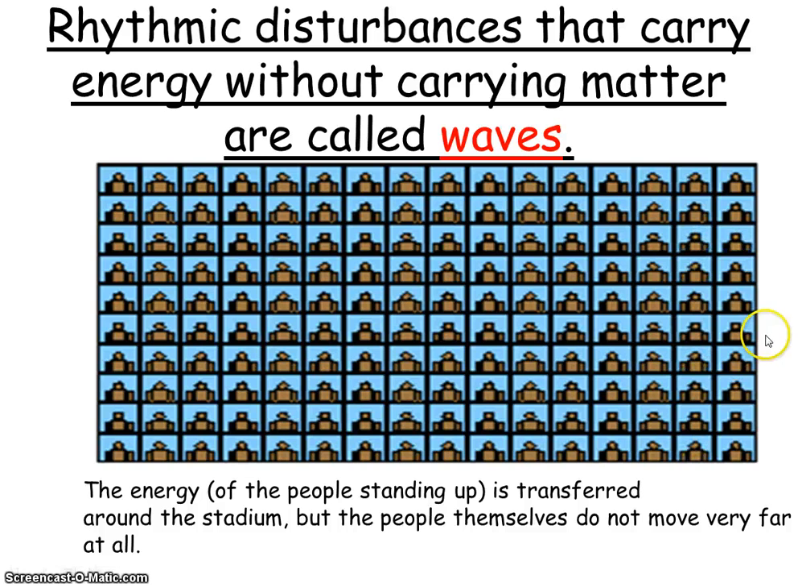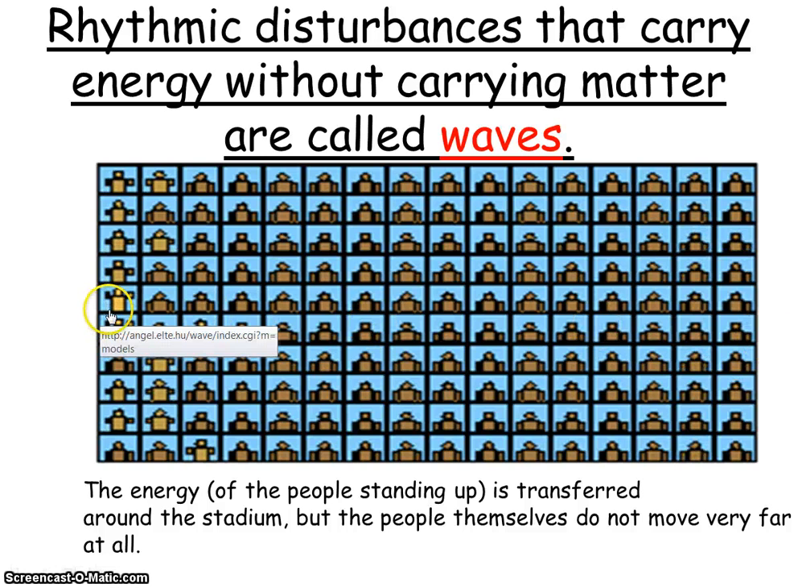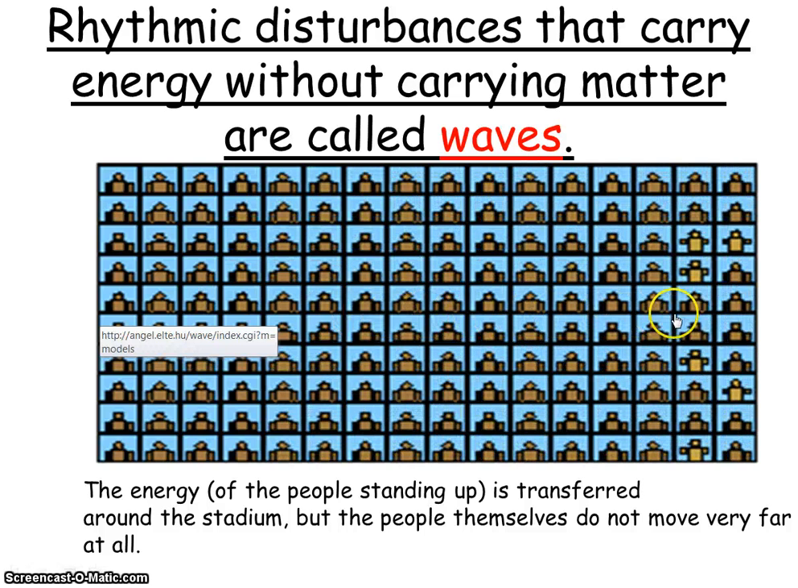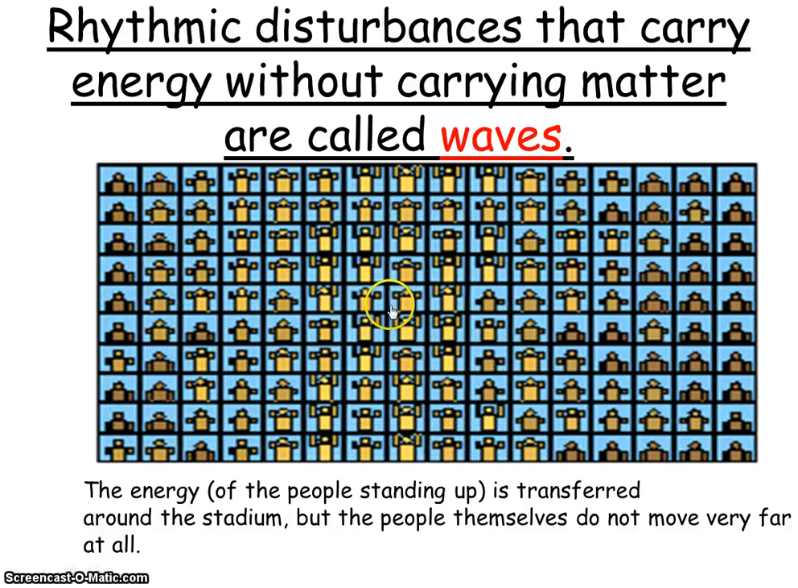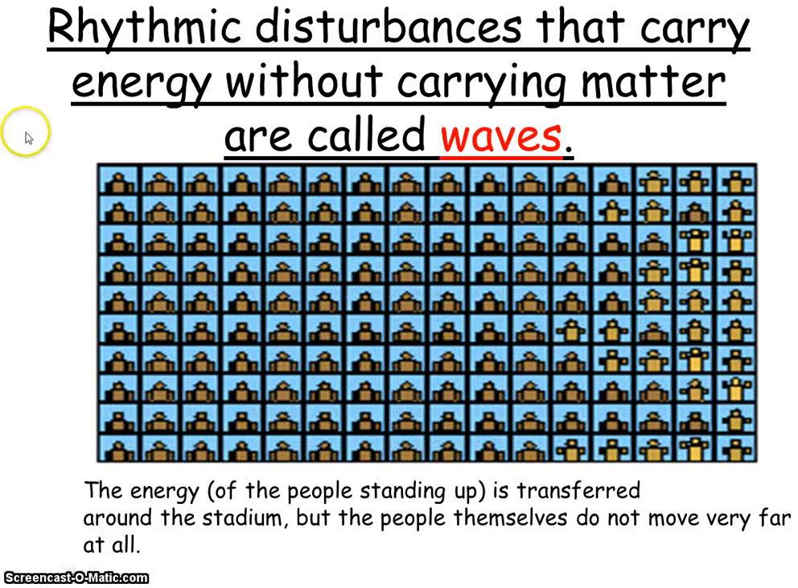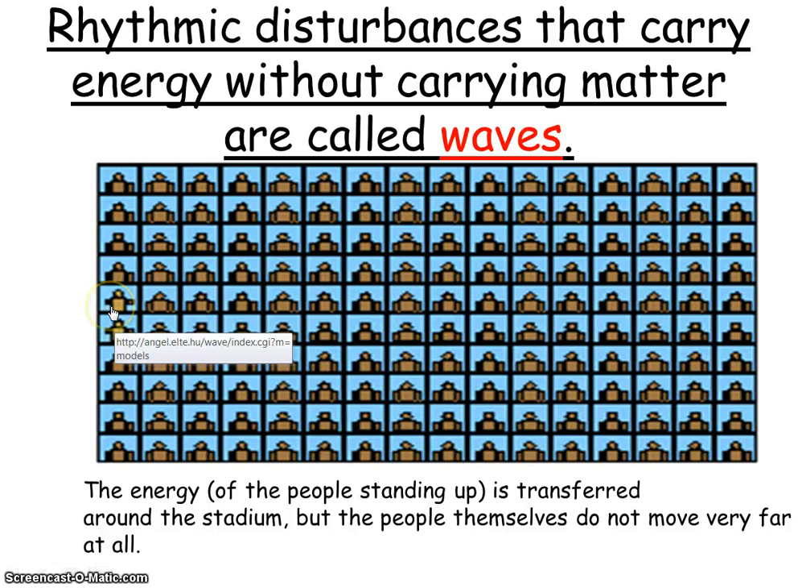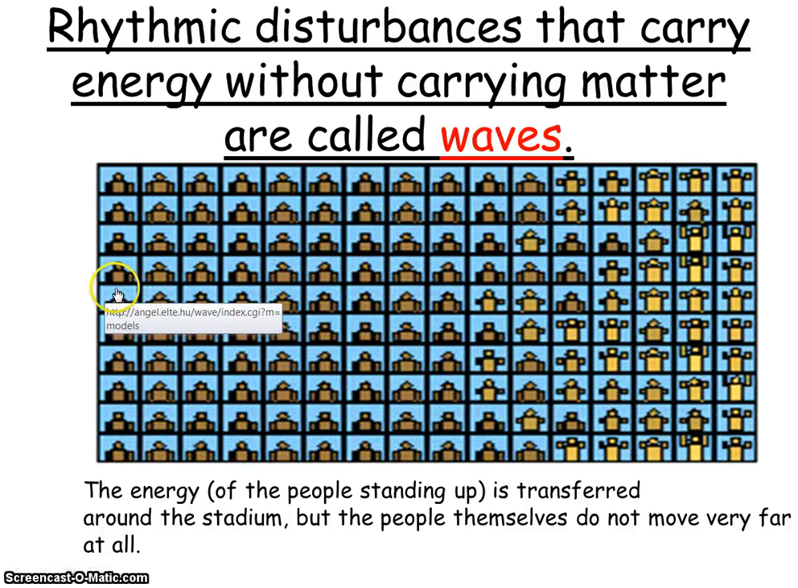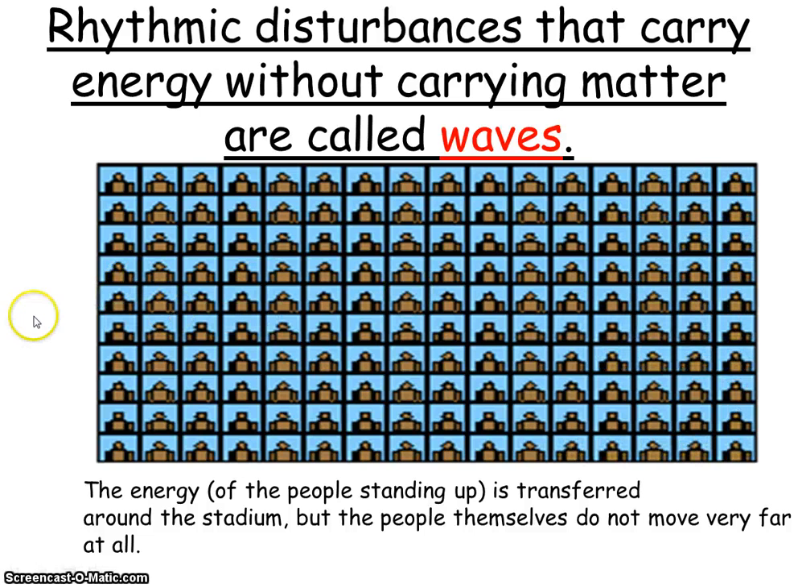So the wave is traveling, the people are moving very little. That is how a wave carries energy. People move very little in their seats, but the energy travels a long distance. That's what we mean when we talk about rhythmic disturbances. This movement of the person is the disturbance, and this energy is being carried, but the matter, which is again the people, not moving very far at all.